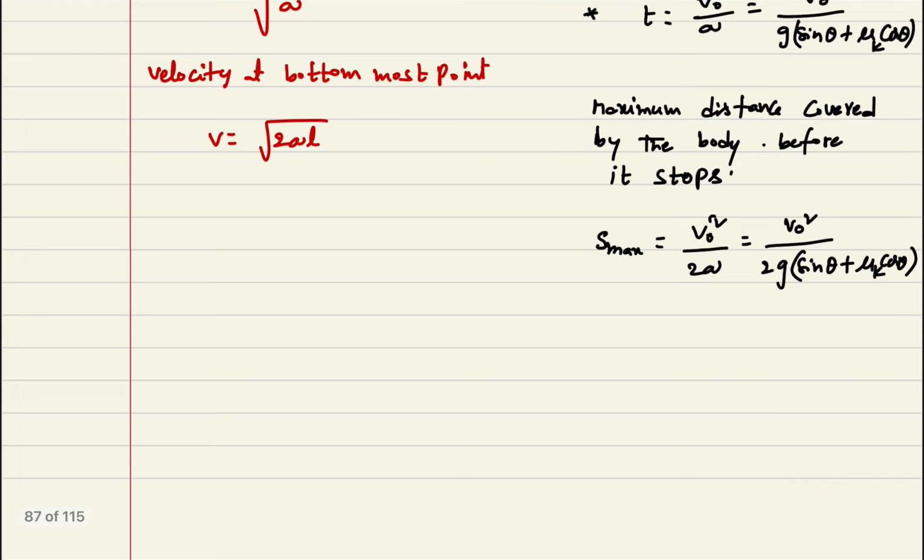These are on an inclined plane. Now other cases can also be written. Suppose a body is moving on a conveyor belt. I am just writing that conveyor belt.